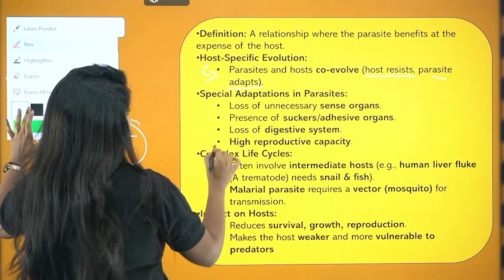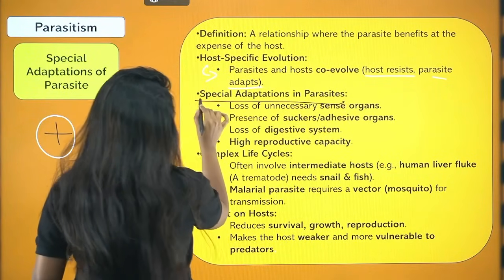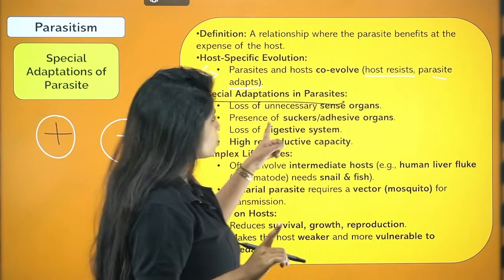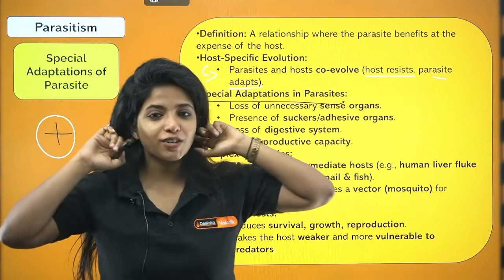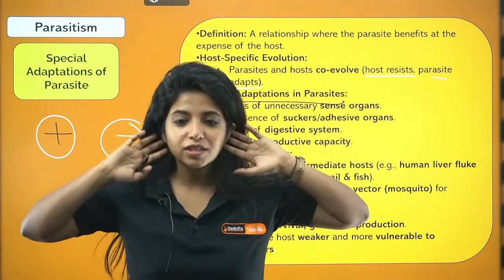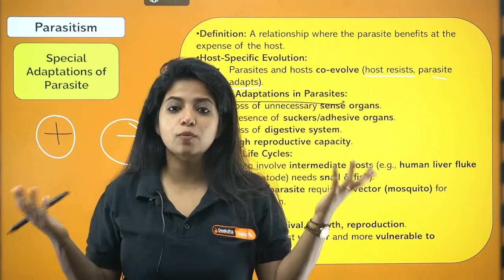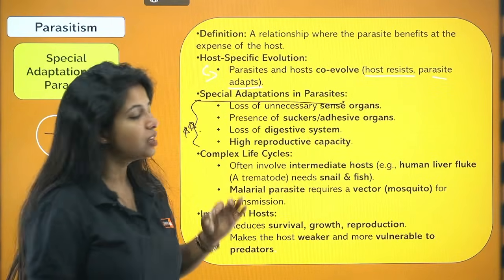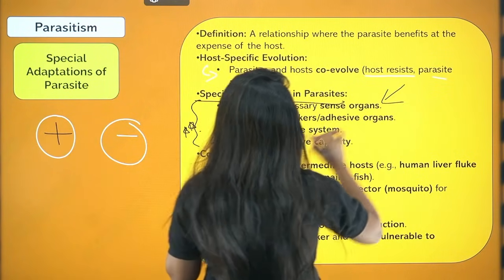And parasites, my dear children, they have very special adaptations, and this is something that is usually asked, so please know about it. First one is loss of unnecessary sense organs. Why? Because it does not have to move around freely. There is no point of having a sense organ out there. That is why it does not have any sense organs.